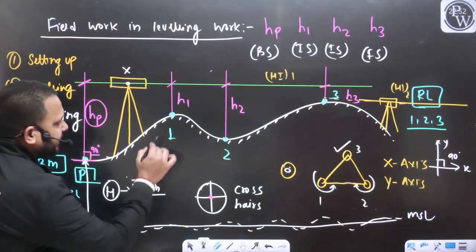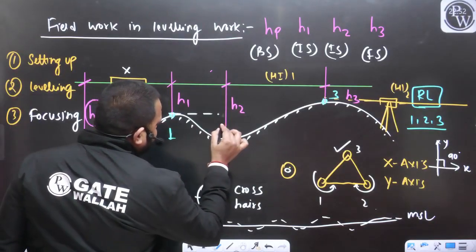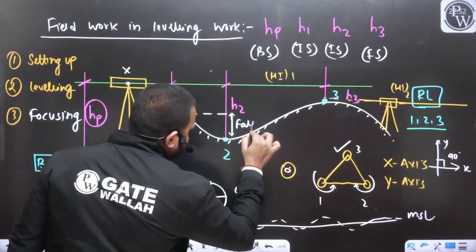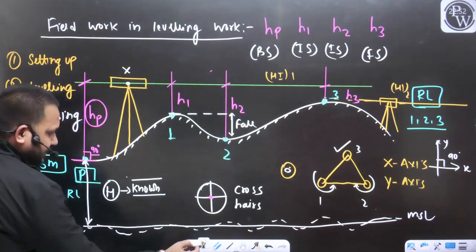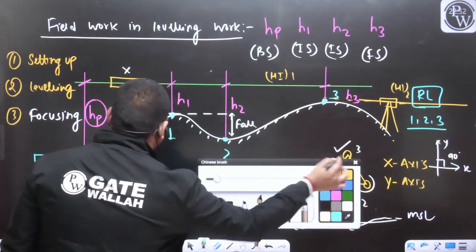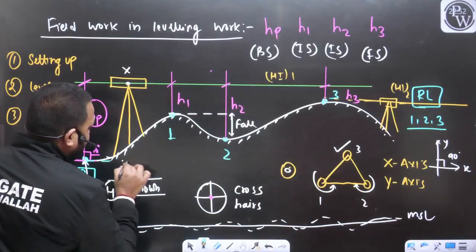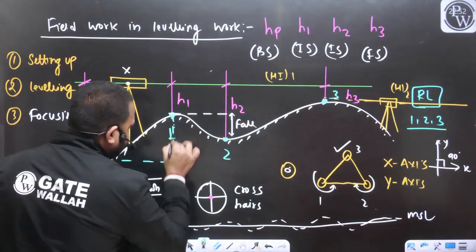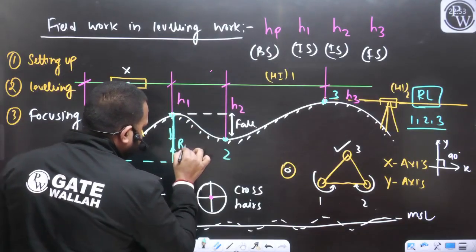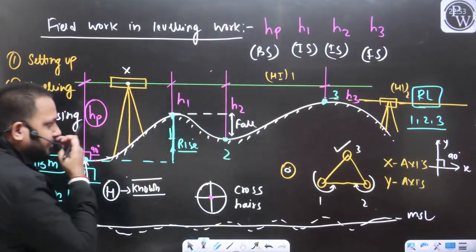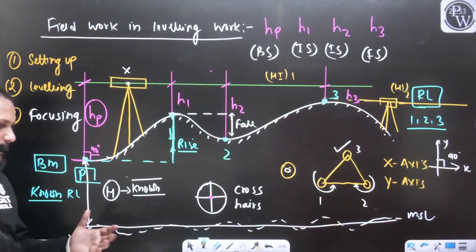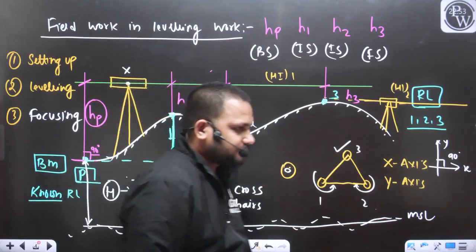It is indicating the fall. You can see the fall in the elevation. This was indicating the rise between the point P and point 1. So can I say, for every station, we can calculate the rise or fall as compared to the previous station?